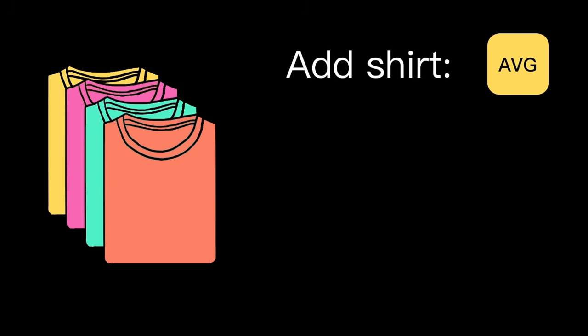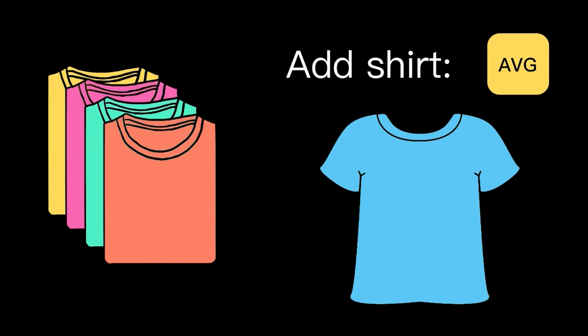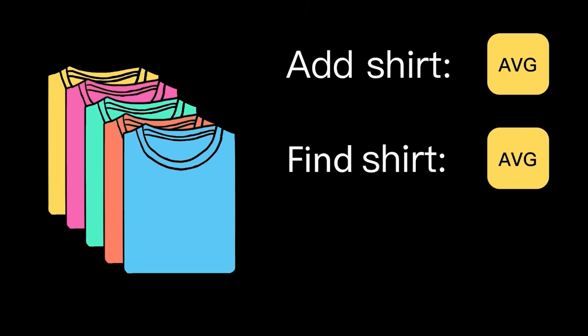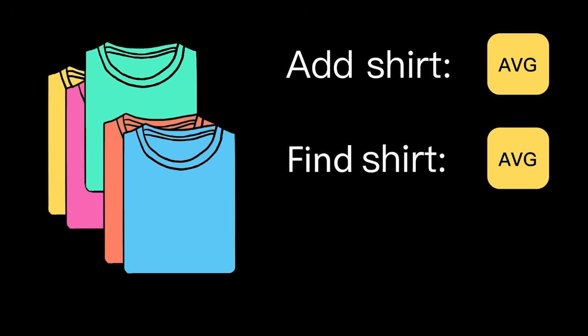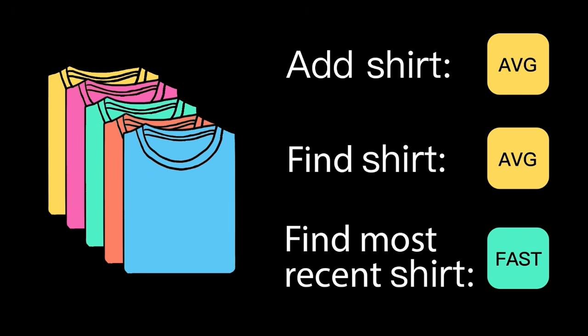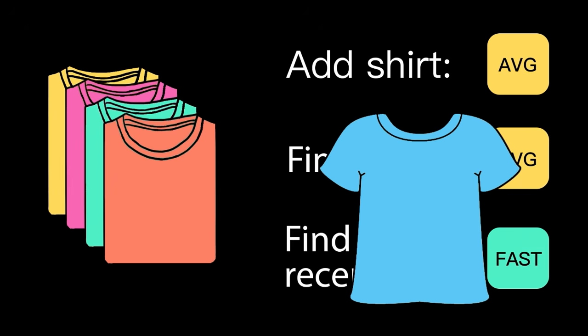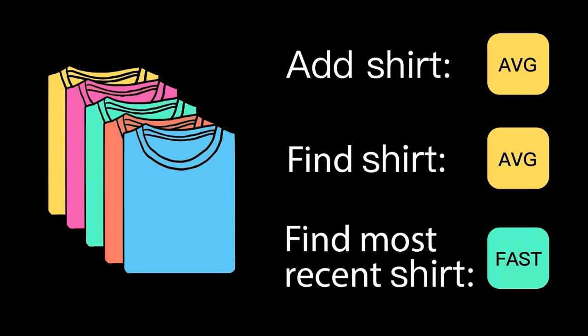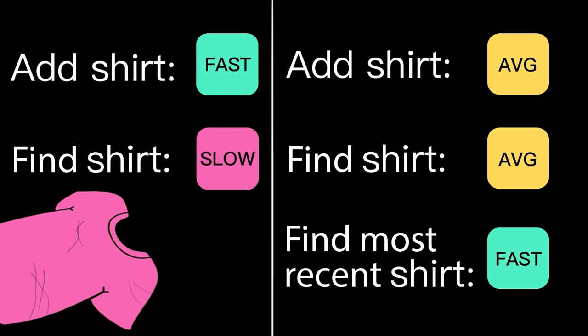Now, let's say instead I go for the strategy of folding my shirts and putting them away in a drawer. Adding a new shirt takes a bit longer now because I need to fold it first. Finding a shirt, on average, is a bit faster. I might have to dig through the pile, but at least all the shirts are in one place. I am, however, highly optimized for the find the most recently used shirt operation. If I wear the same few shirts over and over again, they'll always be back on the top of the pile. Which organizational strategy I choose depends on the operations that I think will be the most useful to me.